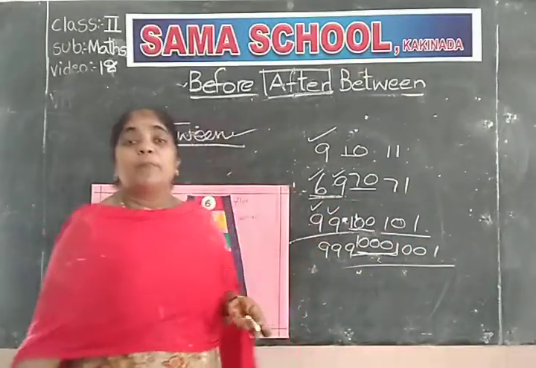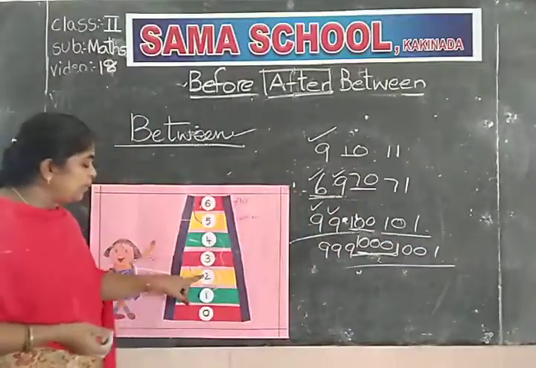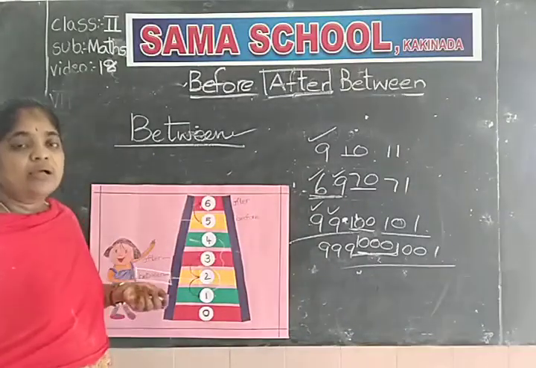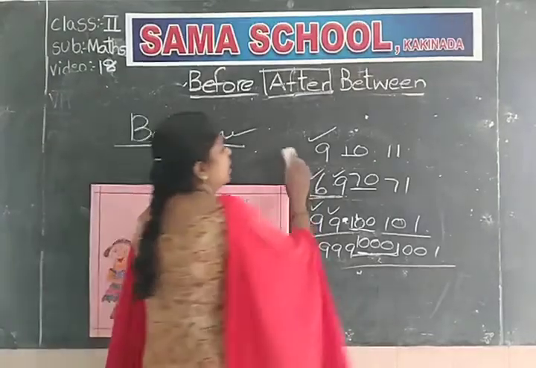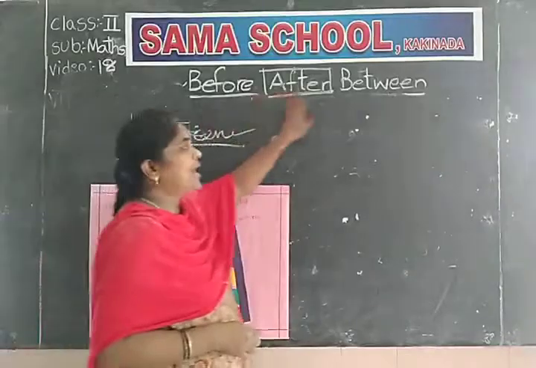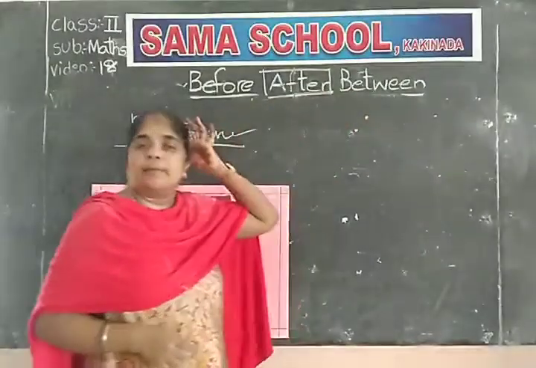What comes after 999? Yes, 1000 will come. 999 after 1000. So 1000 is the between number. The middle numbers which come between two numbers are the between numbers. Are you clear, children, about before, after, between numbers?